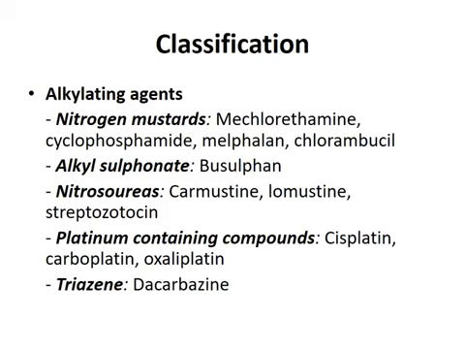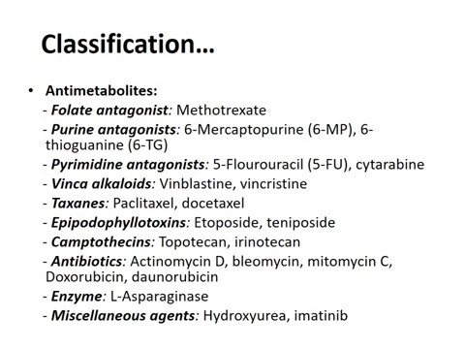Classification. Alkylating agents, that is nitrogen mustards, mechlorethamine, cyclophosphamide, melphalan, chlorambucil. Alkyl sulfonates, busulfan. Nitrosoureas, carmustine, lomustine, streptozotocin. Platinum containing compounds, cisplatin, carboplatin, oxaliplatin, triazine, dacarbazine. Antimetabolites, folate antagonist, methotrexate, purine antagonist, 6-mercaptopurine, 6-thioguanine. Pyrimidine antagonist, 5-fluorouracil, cytarabine. Vinca alkaloids, vinblastine, vincristine.